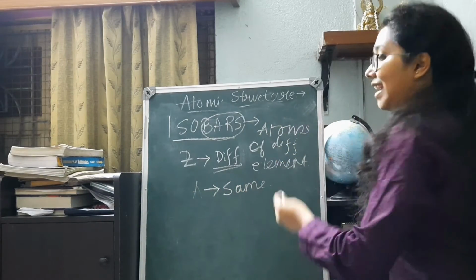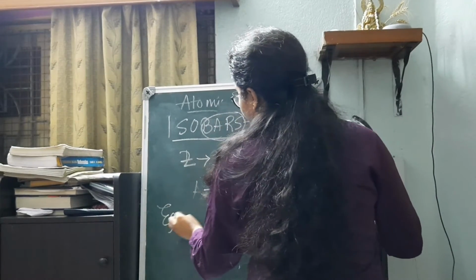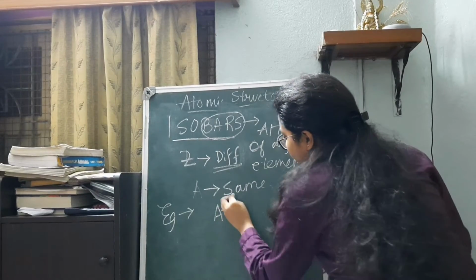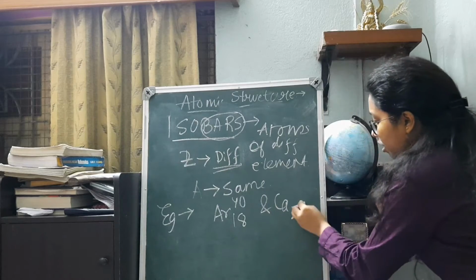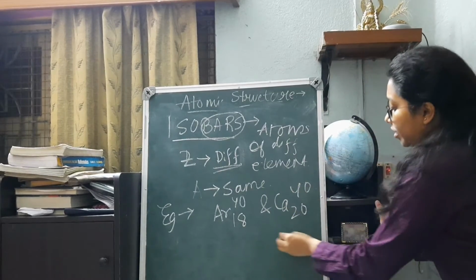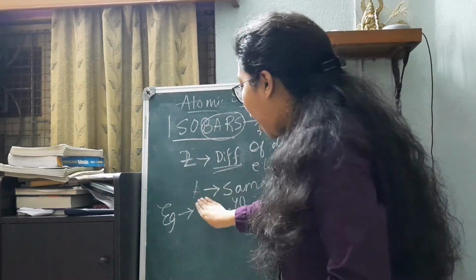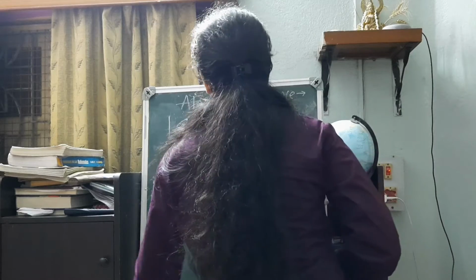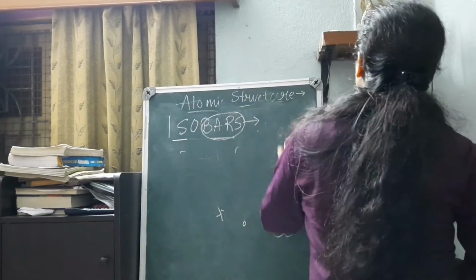So let us take an example. The most common example is argon 40 (atomic number 18) and calcium 40 (atomic number 20). So this is the most common example of an isobar where the mass number, the A value, remains the same.